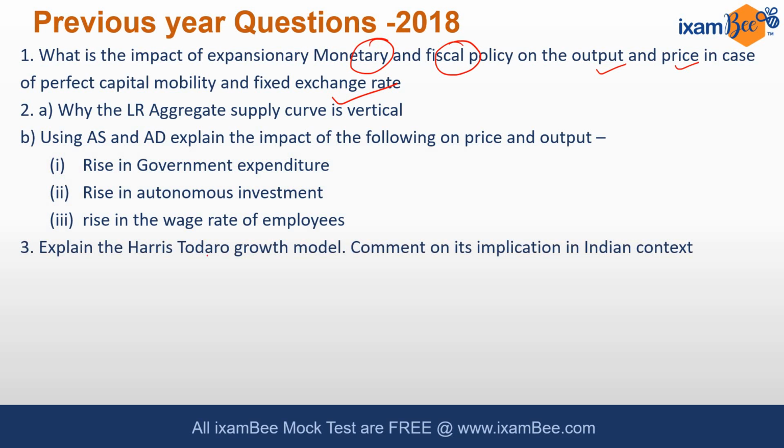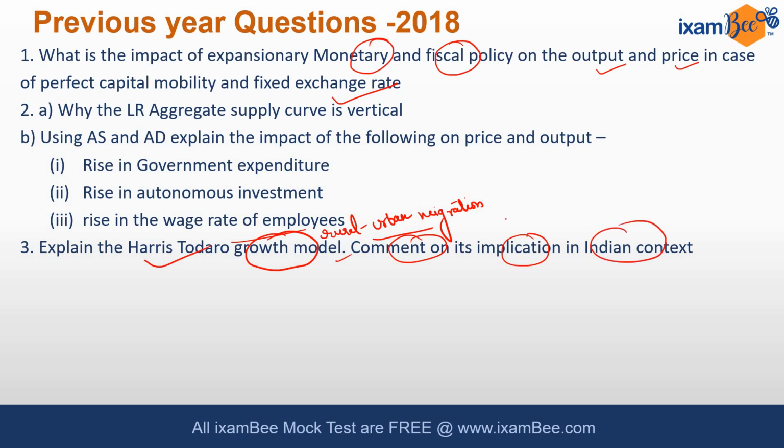The next question was related to a growth model. So the Harris-Todaro growth model was asked. You have to explain the model. The Harris-Todaro model discusses rural-urban migration. So you can think about it. It is quite important in the context of our country. So in that sense they are asking, and you have to explain the model, and then you have to comment on its implications in the Indian context.